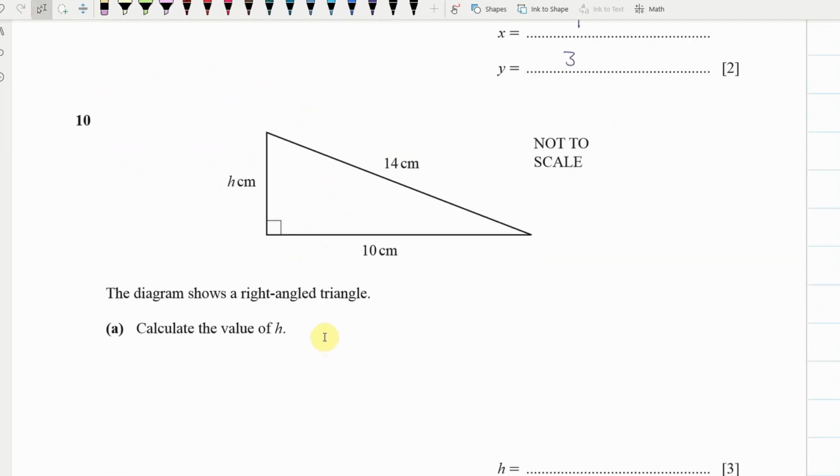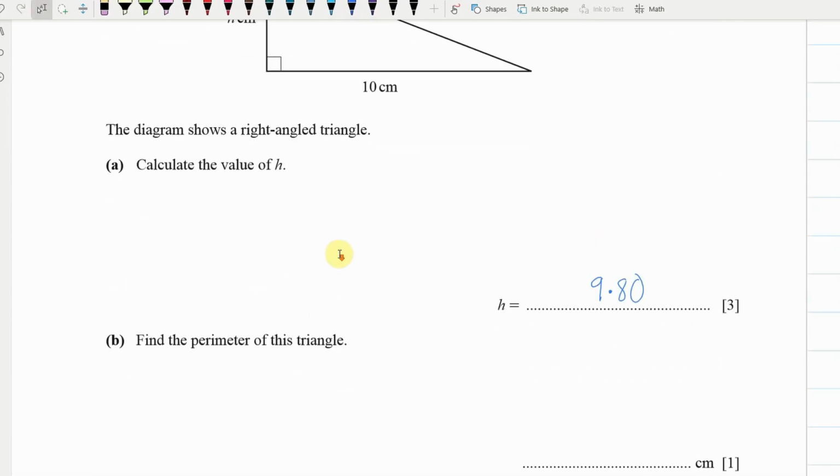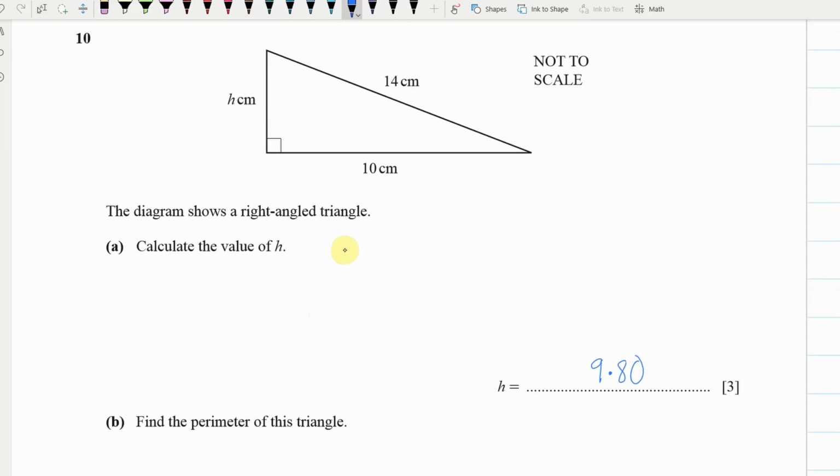Yeah, most people do pretty well with the trigonometry part of this and manage to get h. Some people perhaps just rounded incorrectly or made a silly mistake at the end. What you needed to get for this, you needed the correct answer for the next one. So I think it should have been 9.80 for h.